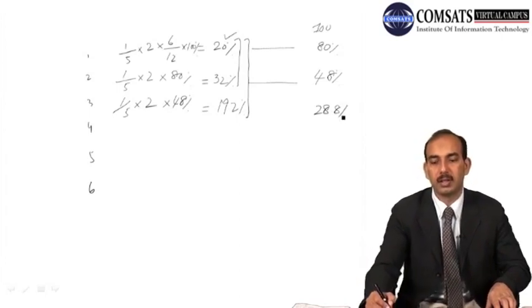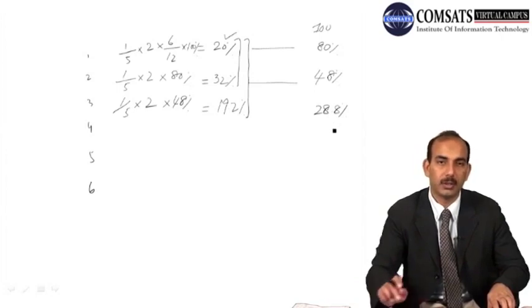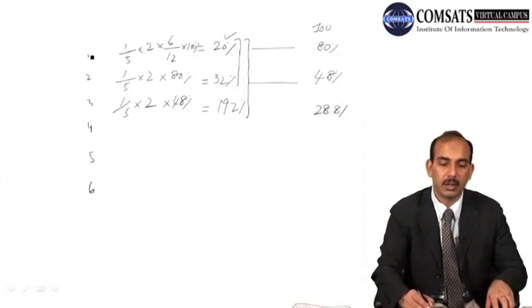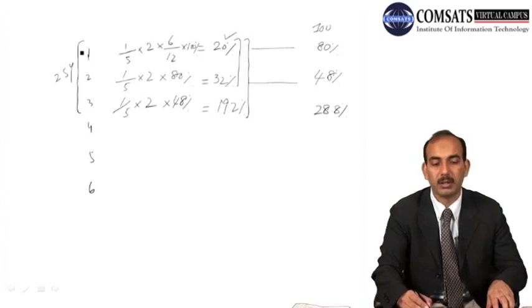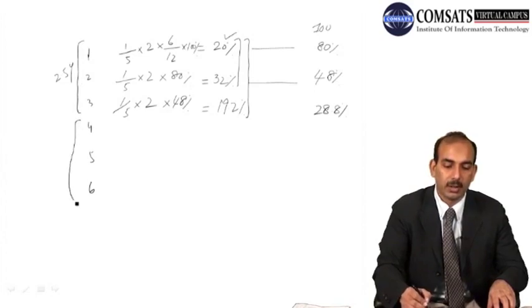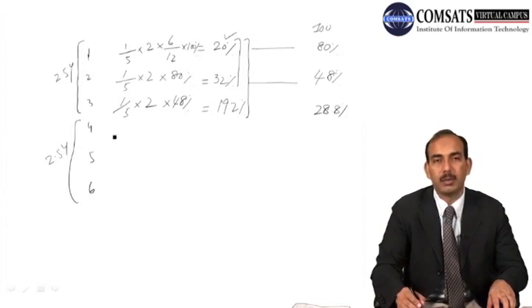The asset that is left for depreciation is 28.8%, and the next depreciation will be on this value. Now in MACRS we have assumed that for half of the life of the asset we use double declining balance. So up to here there have been 2.5 years, because in the first period we used 6 months, and after that we used a full 1 year, and then we have 2.5 years left, and for these 2.5 years we will be using the straight line depreciation method.